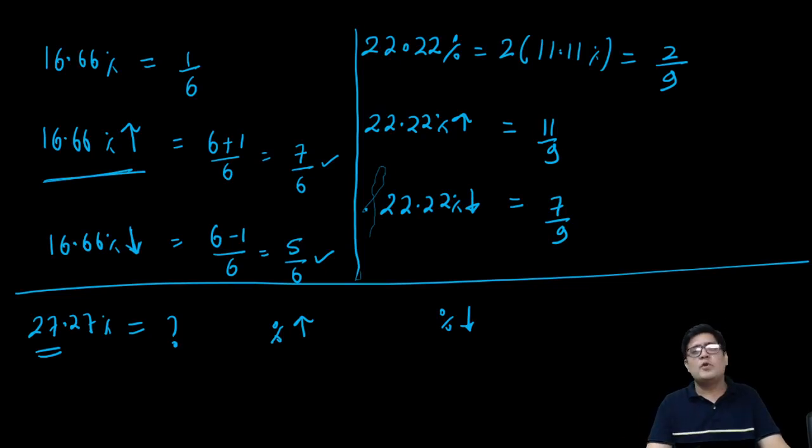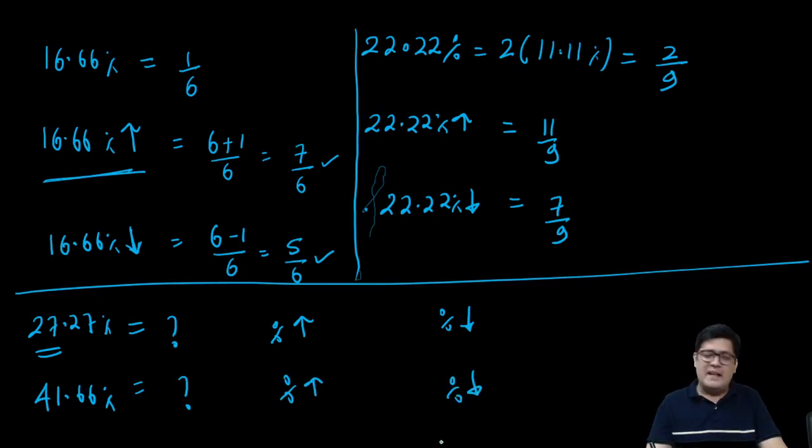Practice, so you don't have to mug up all this. From you, I want 41.66 percentage. I want to know how much is this as a ratio, A upon B, X upon Y. What is the increase ratio? What is the decrease ratio?